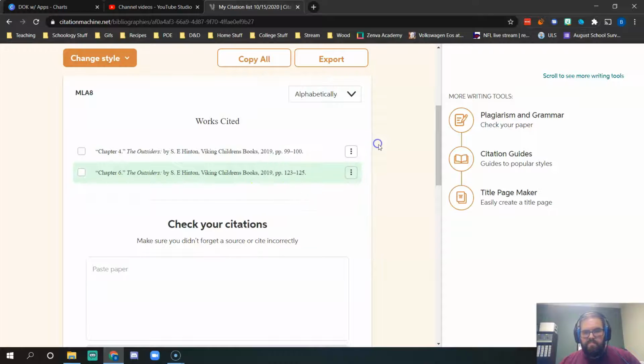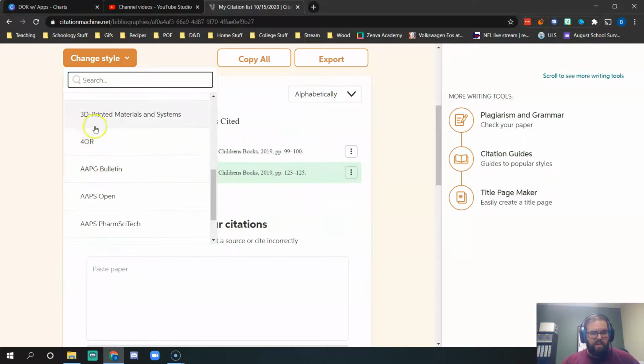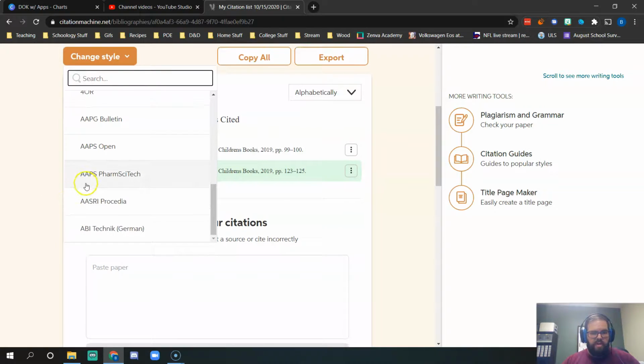That's the gist for Son of Citation. I'm sorry, it used to be called Son of Citation Machine. Now it's not. That's the gist for CitationMachine.net. Great tool to help learn about citations, why we cite, how we cite, giving examples of proper citations in all citation styles. And again, I could change my style here to whatever it is we're working on. There's quite a few of them in here.